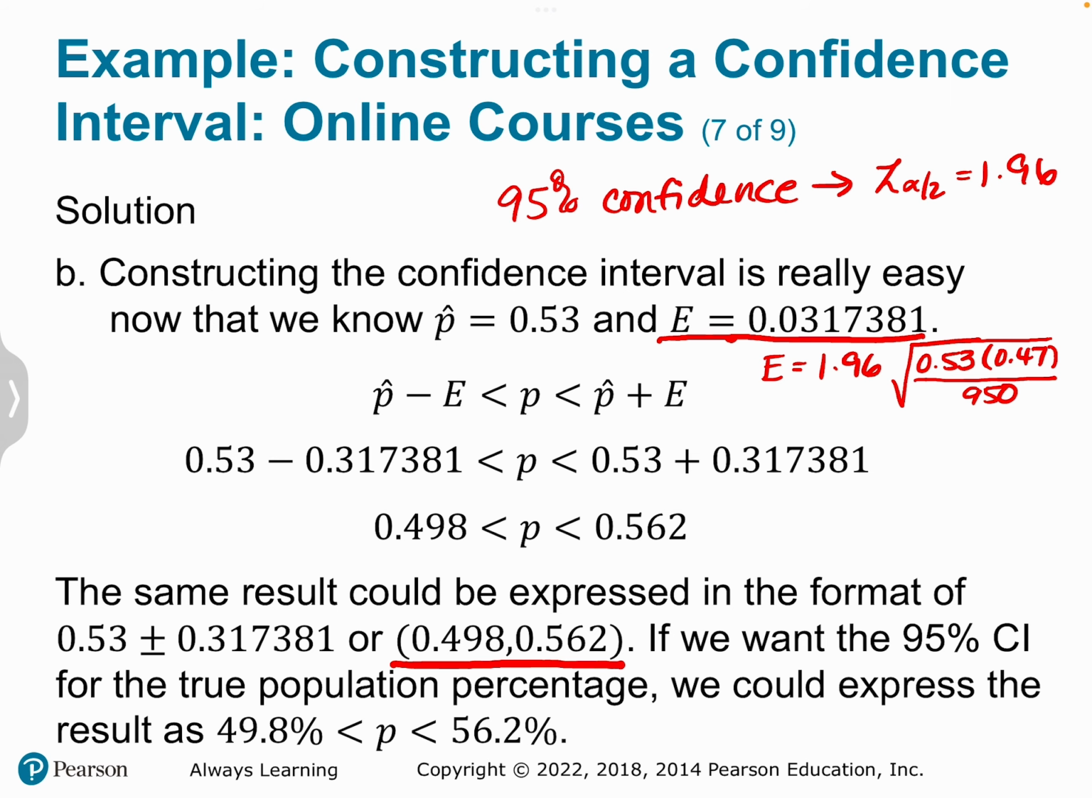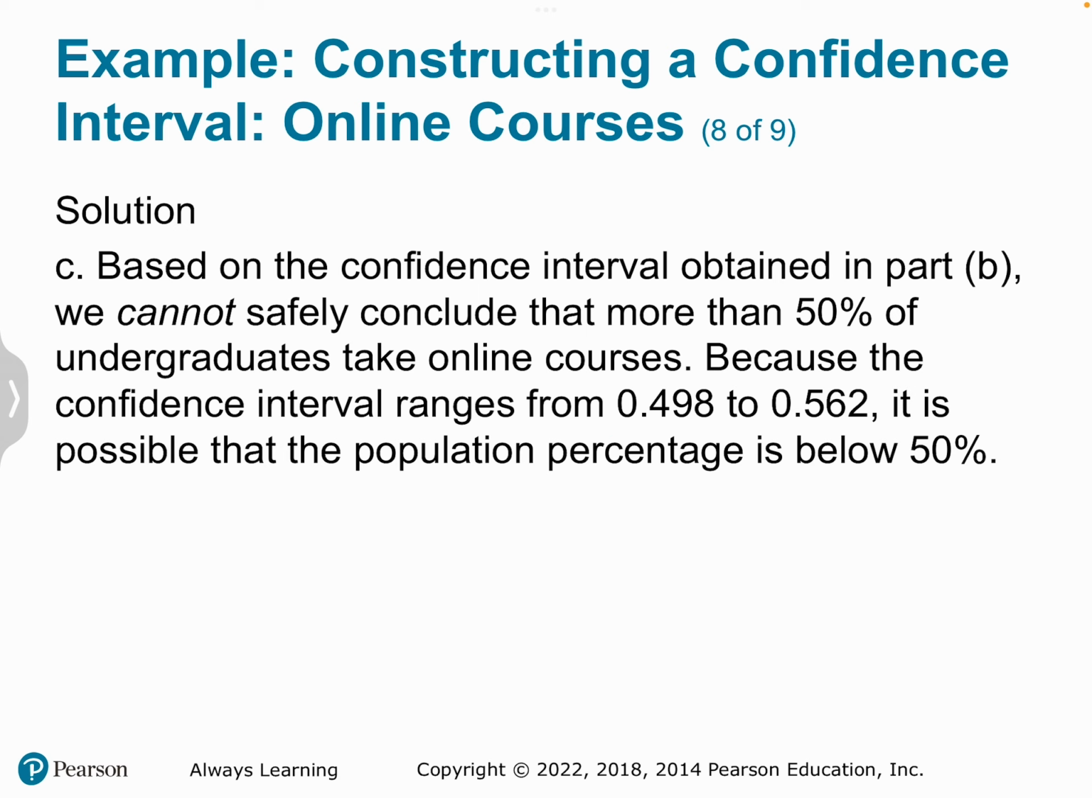Now, we had a follow-up question to this problem that asked, based on the confidence interval obtained in Part B, can we conclude that more than 50% of undergraduates take online courses? We cannot safely conclude that, because to say that more than 50% of them do would be violated if p actually fell in the interval closer to 0.498. In other words, if this interval dips below 0.5 to any degree, then we cannot say for certain that more than 50% of college students take online courses.